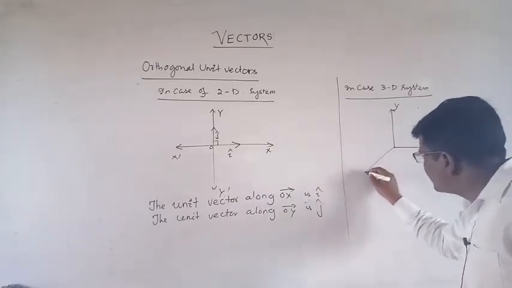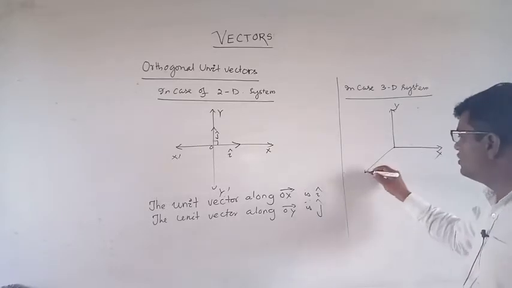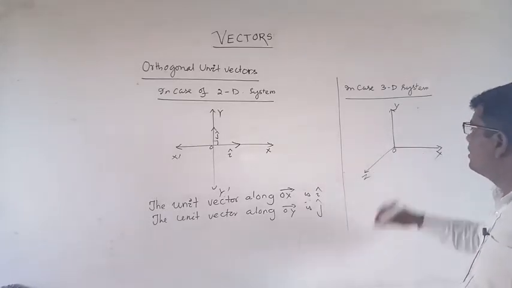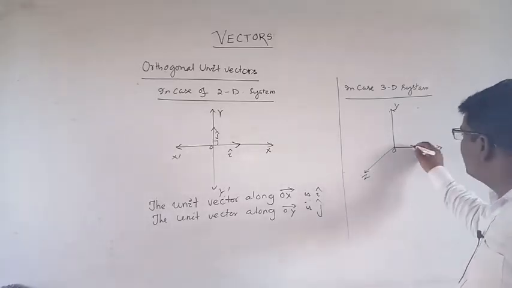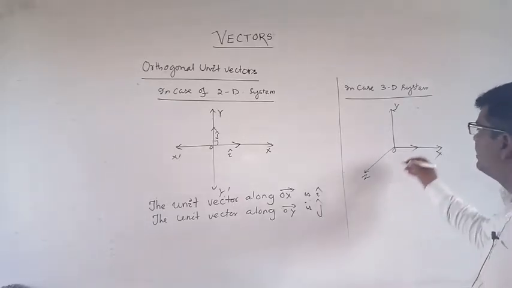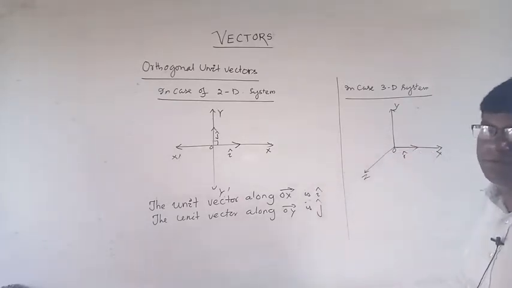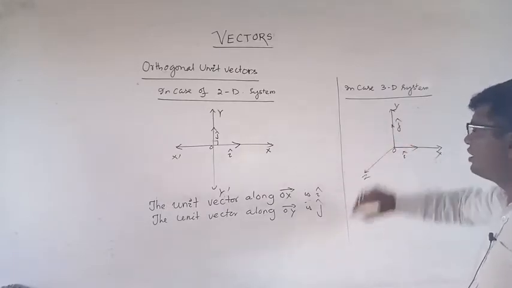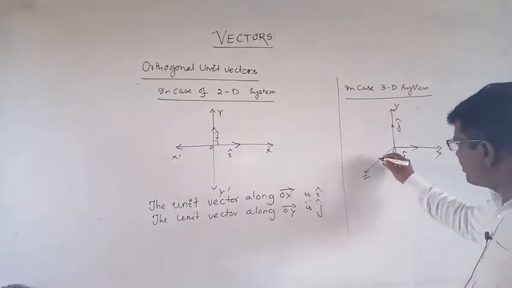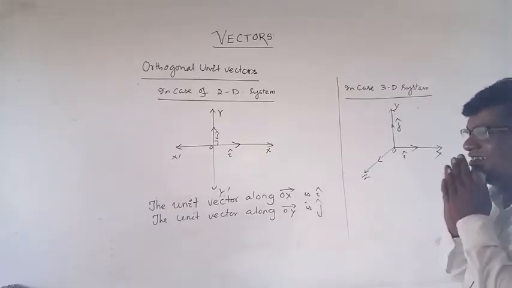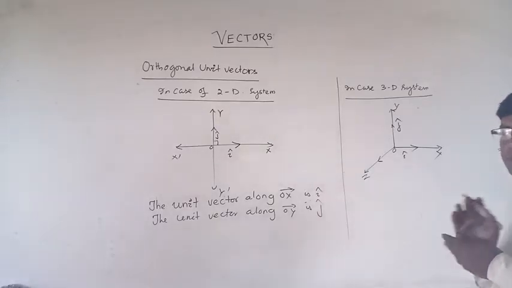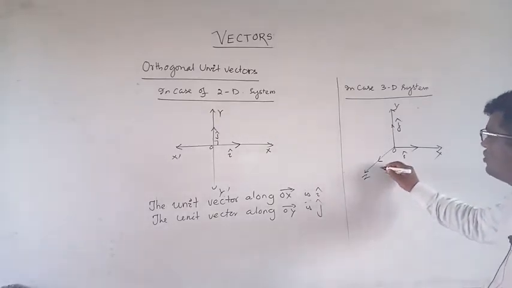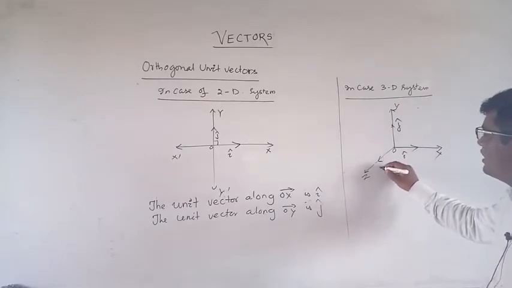Suppose this is the z axis. The unit vector along OX is denoted by I cap, the unit vector along OY is denoted by j cap, and the unit vector along the z axis is k cap.